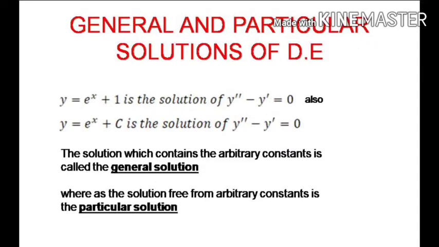Now, in these two equations, where there is no arbitrary constant, it is called a particular solution. If there is an arbitrary constant, it is the general solution. Now, you can observe in y is equal to e power x plus 1, there is no arbitrary constant. So, this is the particular solution, and y is equal to e power x plus c is considered as the general solution. So, for differential equations, you have two types of solutions, that is general solution and particular solution.